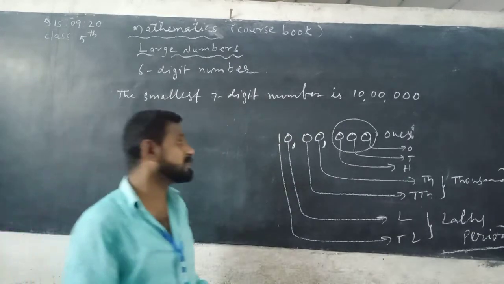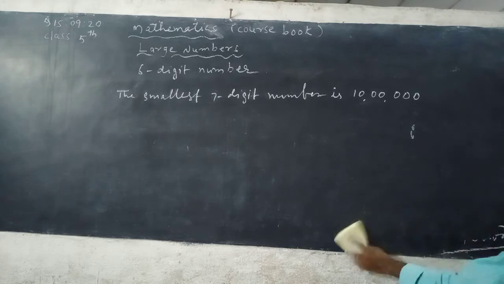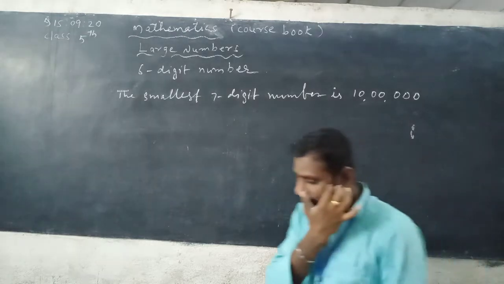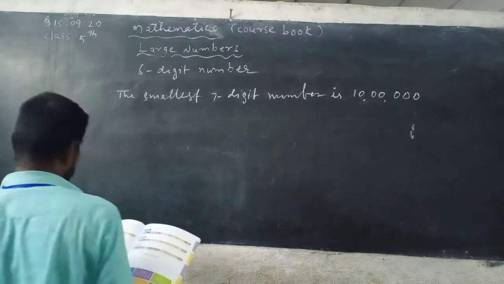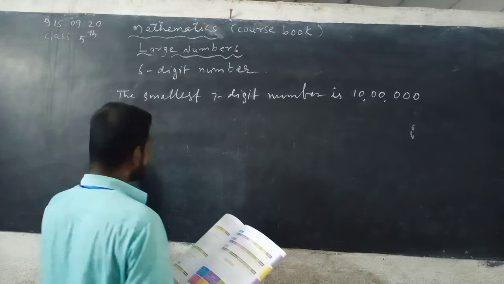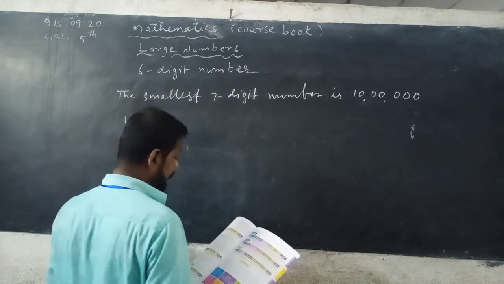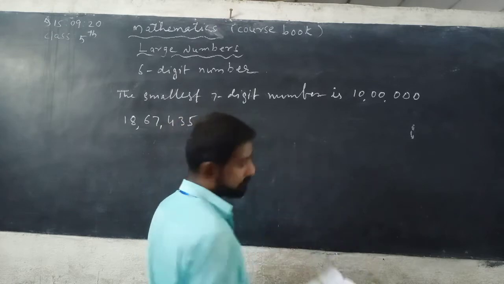So now consider one example given in your textbook. How can you read it? 18,67,435.